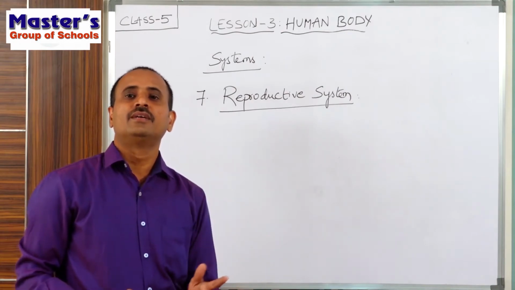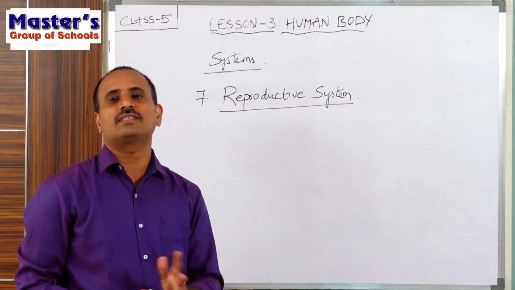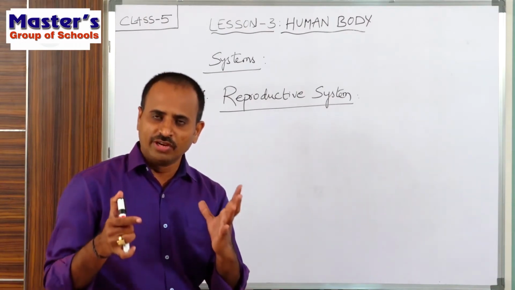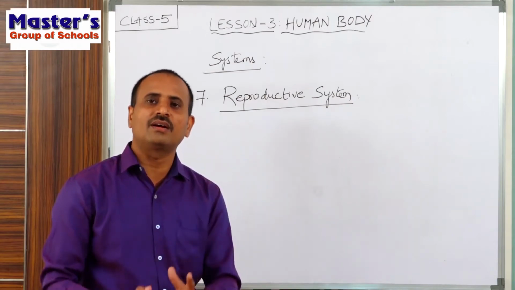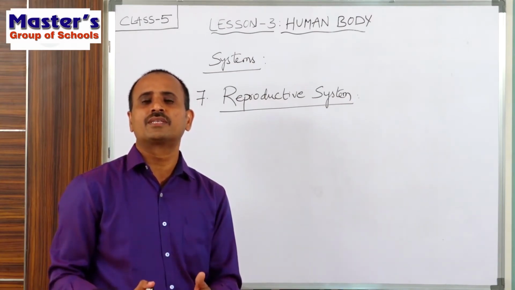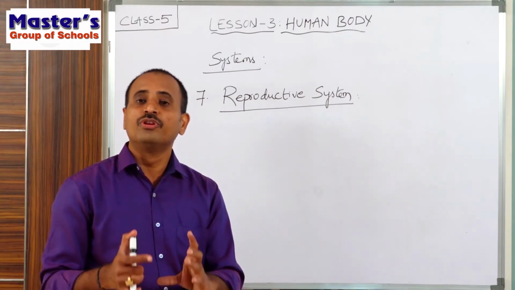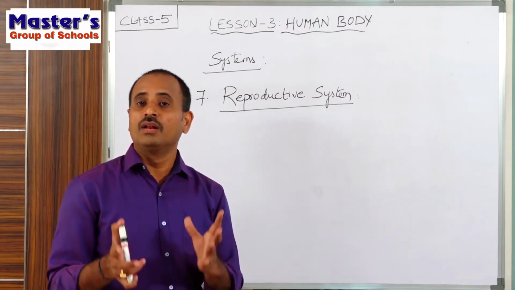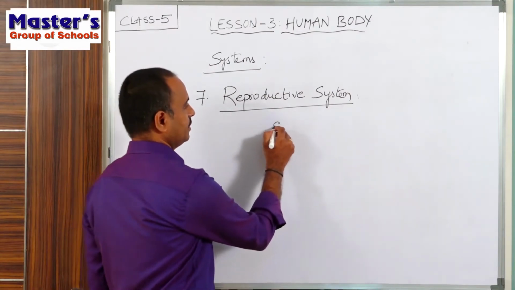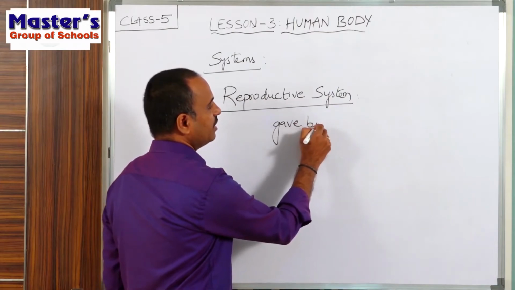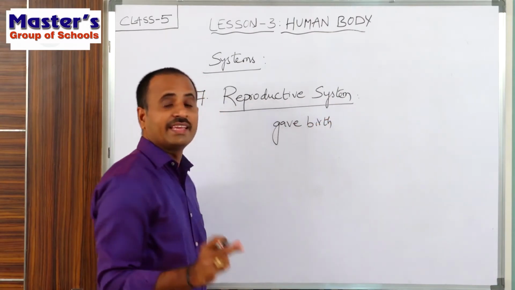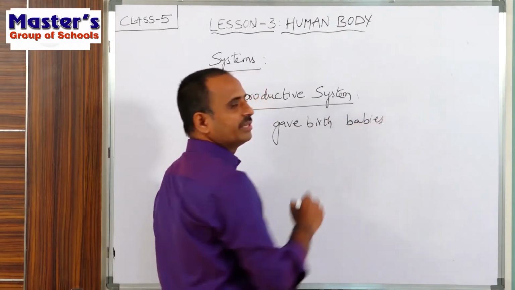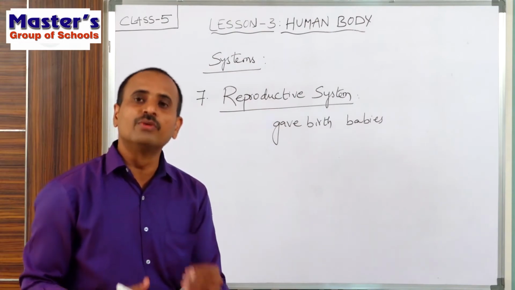Already we have learned in previous classes, that is in 4th class and 3rd class, what reproduction is. Every living organism, all living organisms like plants and animals, will give birth to new babies which look similar to them. All living beings give birth, or they produce younger ones or small babies which look similar to their parents.